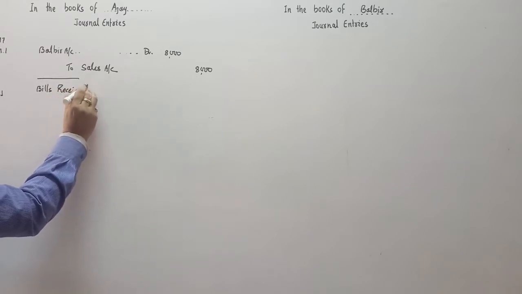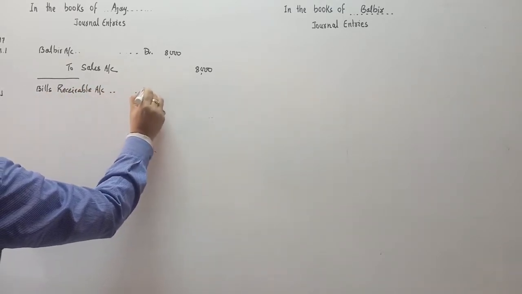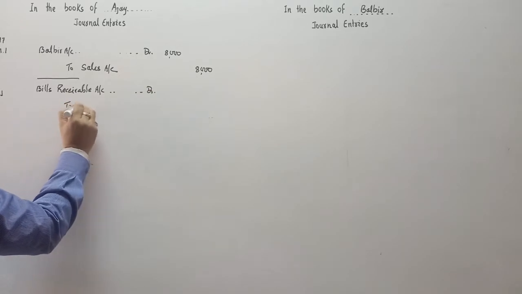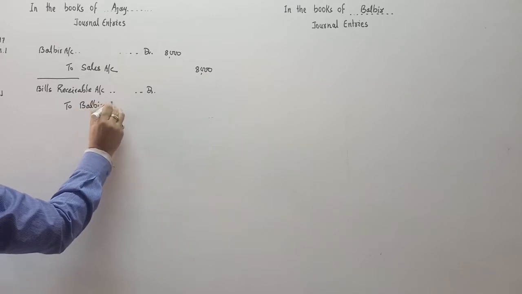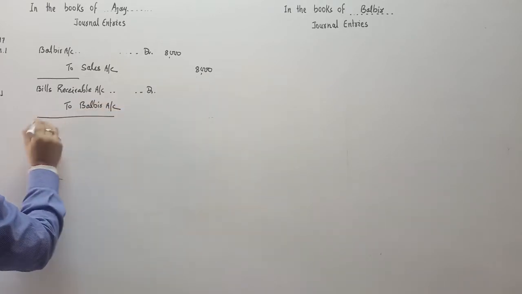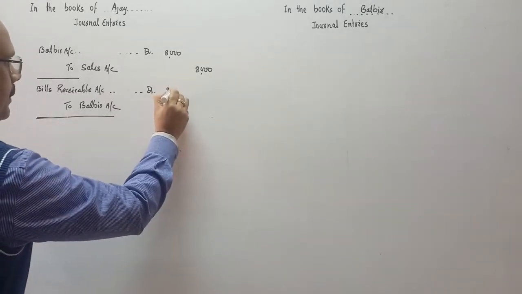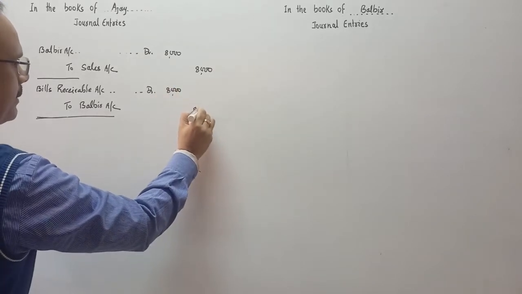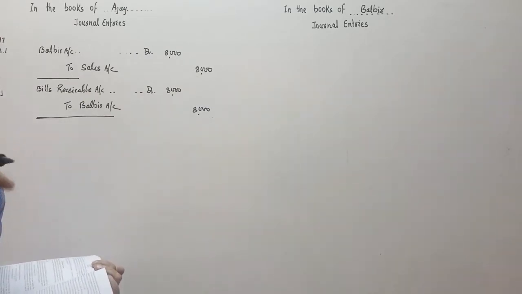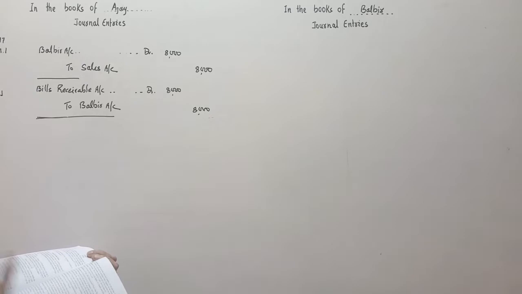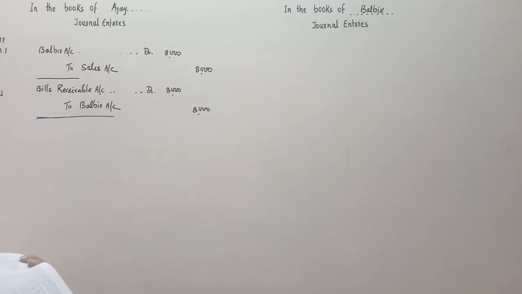So bills receivable account debit to who has accepted the bill? Balbir. So Balbir account will be credited. Is it clear? Bills receivable account debit to Balbir account. When Balbir accepts the bill, that bill becomes an asset for the drawer, for Ajay. That bill becomes the bills receivable for the drawer. So the drawer will do the entry bills receivable account debit to Balbir account.